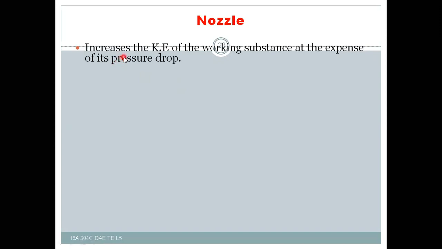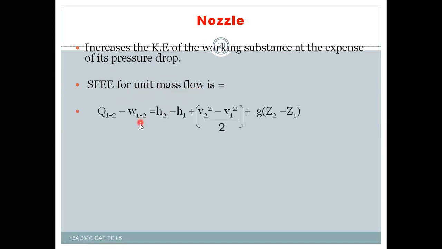So here in this case, the nozzle increases the kinetic energy of the working substance at the expense of its pressure drop or enthalpy drop. Steady flow energy equation for unit mass flow: the change in potential energy will be 0, and there is no shaft work, that means there is no mechanical work. So W12 becomes 0 and Z2 minus Z1 also becomes 0.